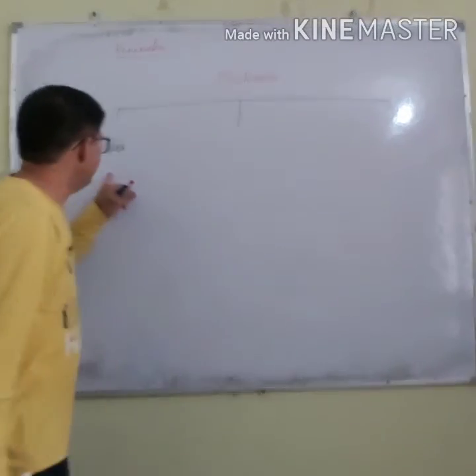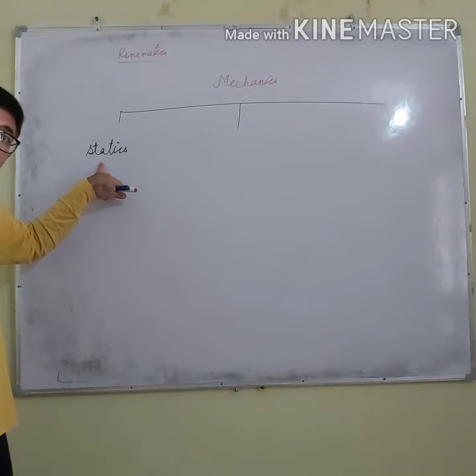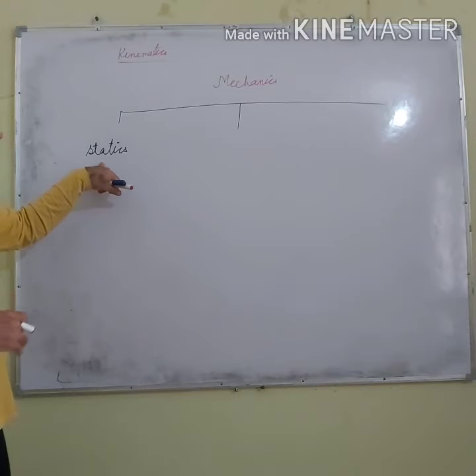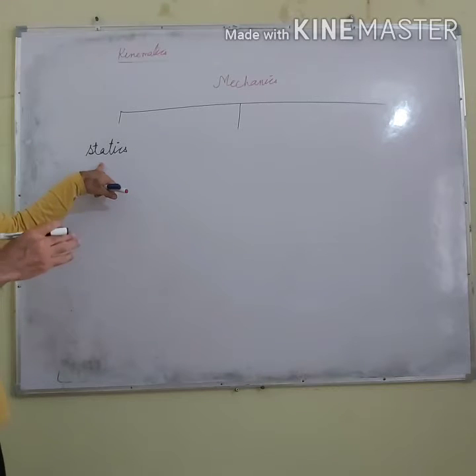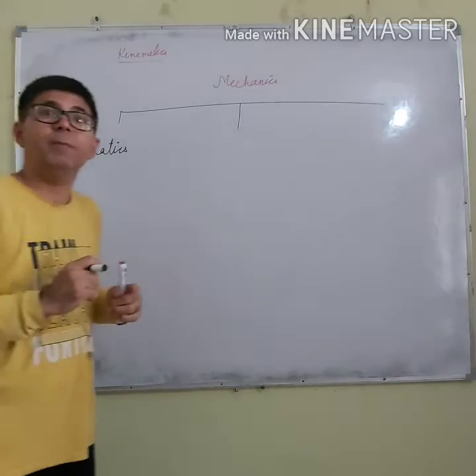So statics is that branch of mechanics which deals with the bodies which are at rest, that is, bodies which are in equilibrium. What does equilibrium mean?